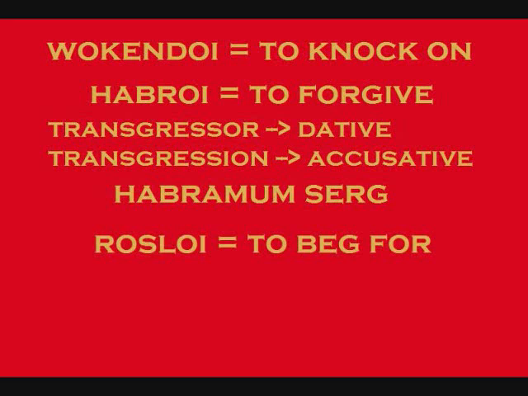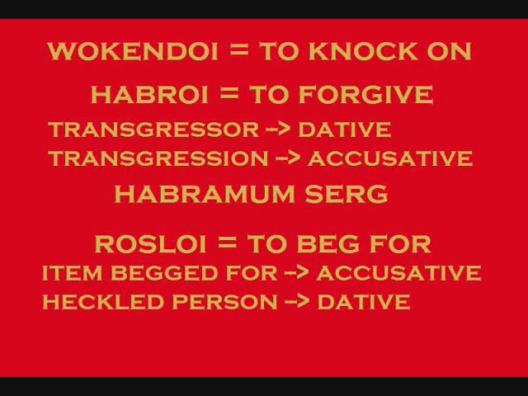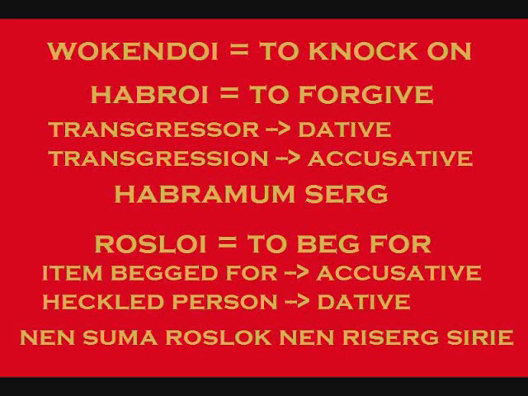Rosloi, to beg, which we've already seen, works the same way. The thing being begged for is in the accusative, and the person being begged for something is in the dative. For example, Nensuma roslok nenriserg sirie. The woman is begging the man for a flower.